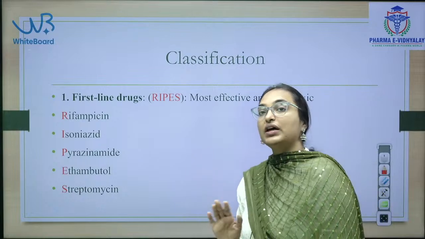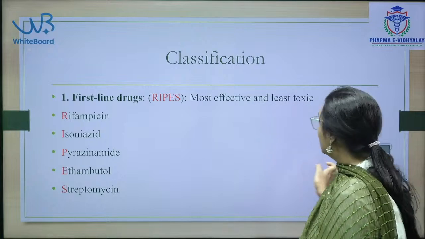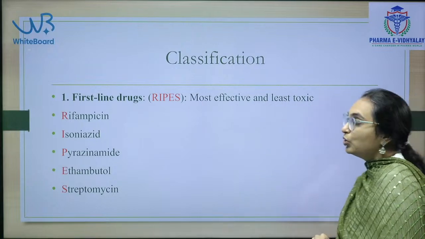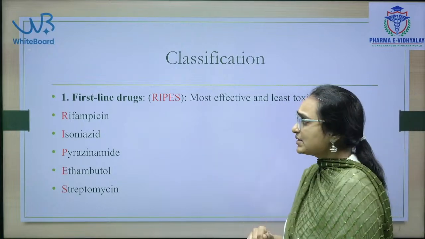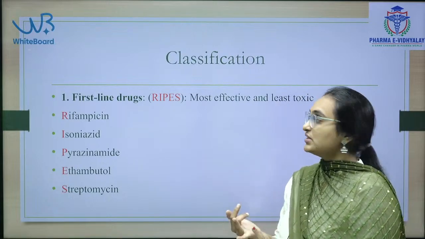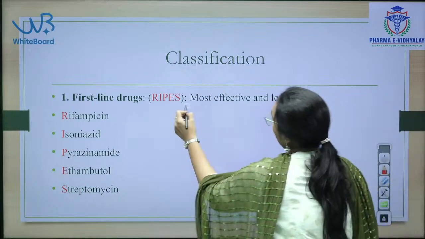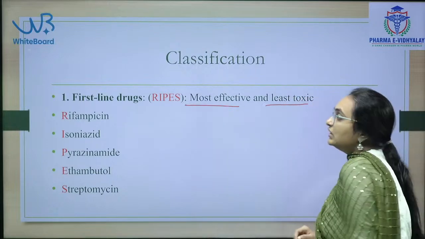Now we will see what the treatment is and what different drugs we use for tuberculosis. There are two types: first line drugs and second line drugs. First line drugs are the most effective and least toxic.